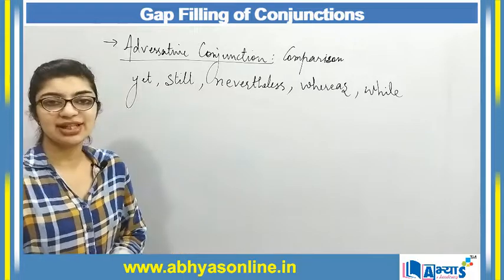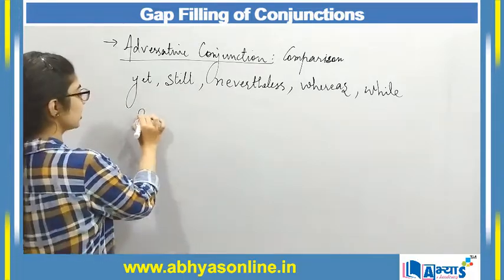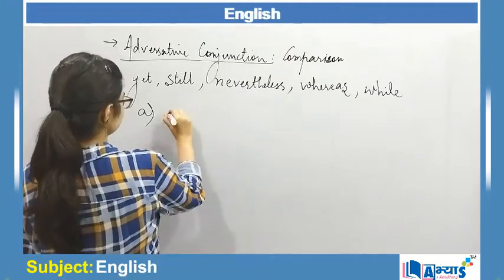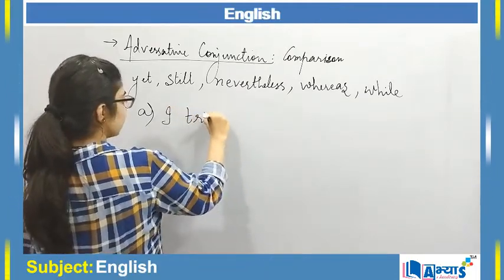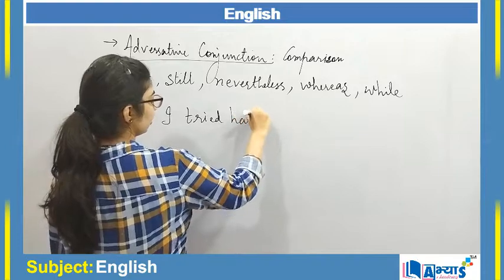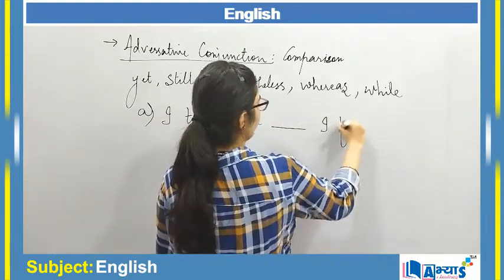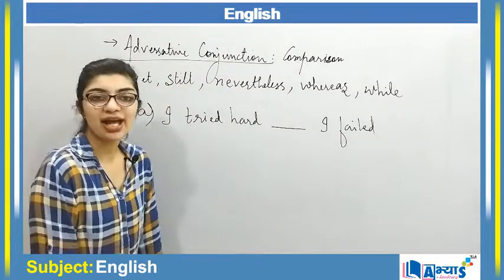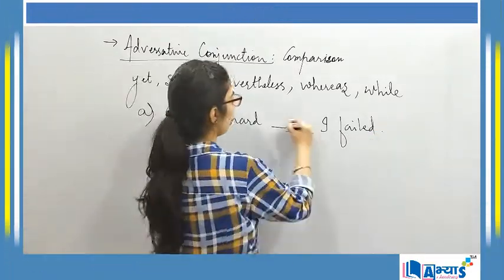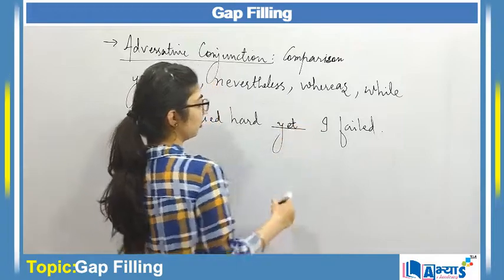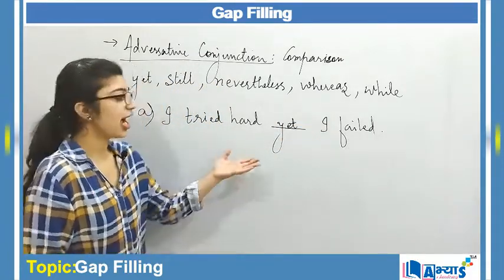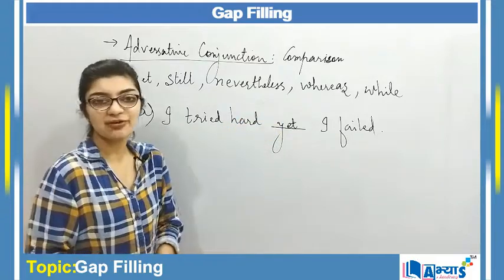Now let us implement these in our gap filling. So the first example can be: I tried hard dash I failed. I can make use of yet over here, that even if I tried hard, still I was not able to make through it. I failed. So I tried hard, yet I failed.